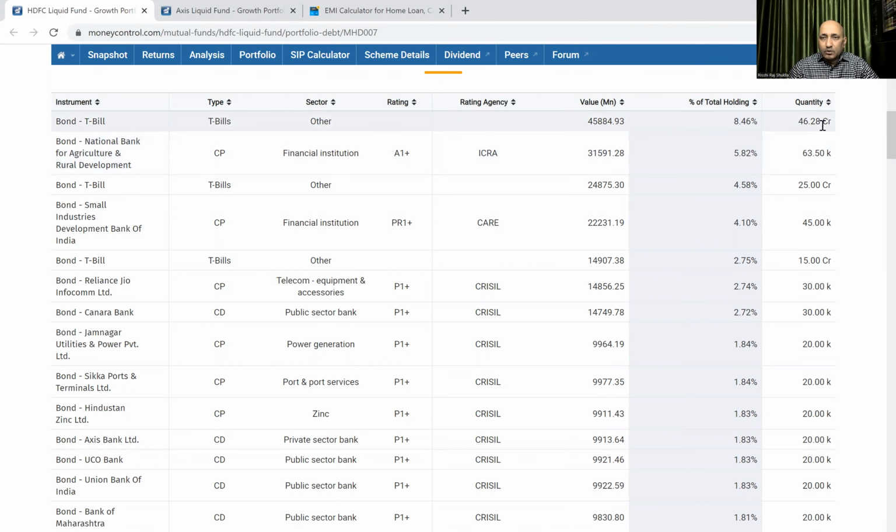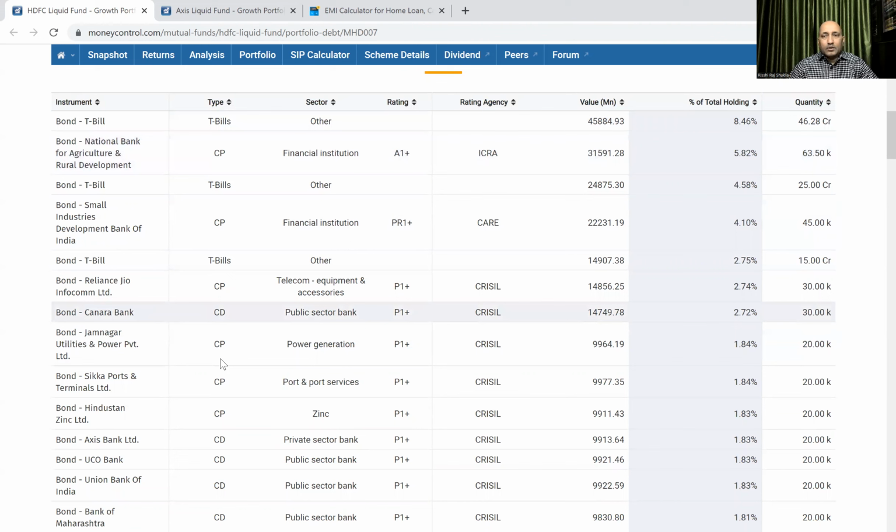We can see bonds like National Bank for Agriculture and Rural Development, again treasury bills, Small Industries Development Bank of India, Reliance Jio Infocom, Canara Bank, Jamnagar Utilities and Power Private Limited.